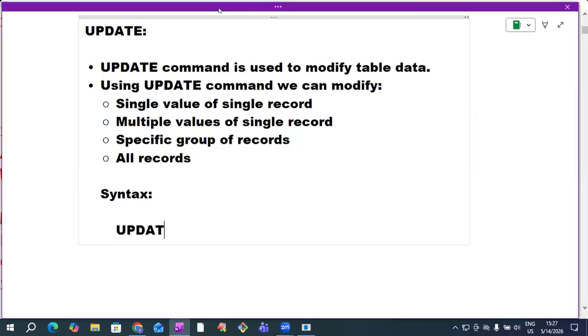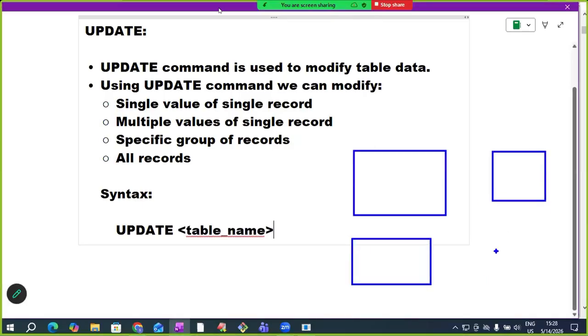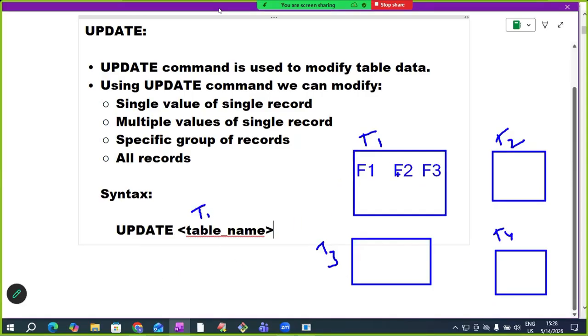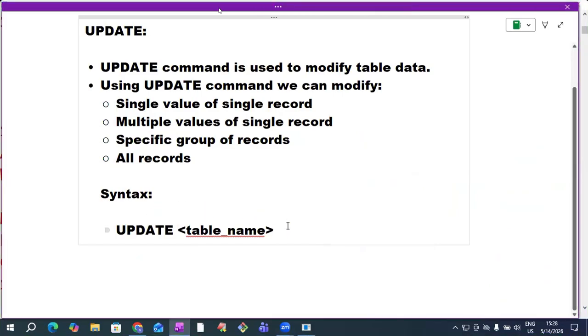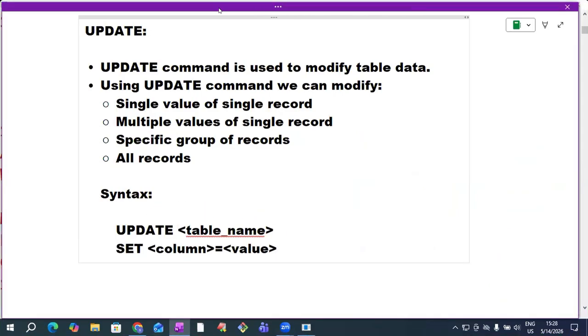Observe: update. In which table do you want to update? Tell that. Many tables are there, the first, second, third, fourth table. In which table do you want to update the data? Tell that. Set. This table contains many columns. Which column's data do you want to update? Tell that. Set. In that column, which new value do you want? That's it. Update: in which table? Set: which column value do you want to modify, with which new value? If you want to modify multiple column values, give the second column name and new value. Like this, multiple column names and values we can specify.